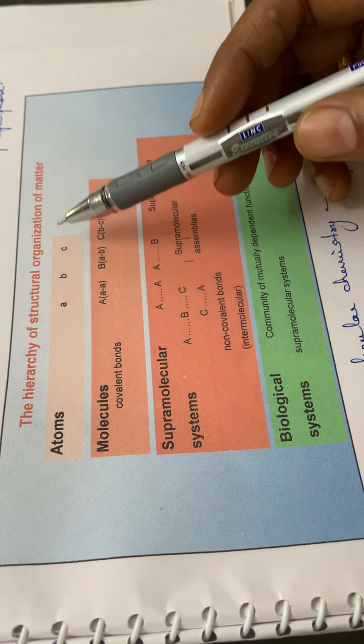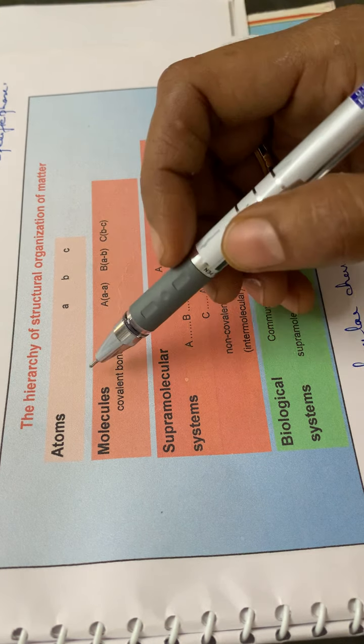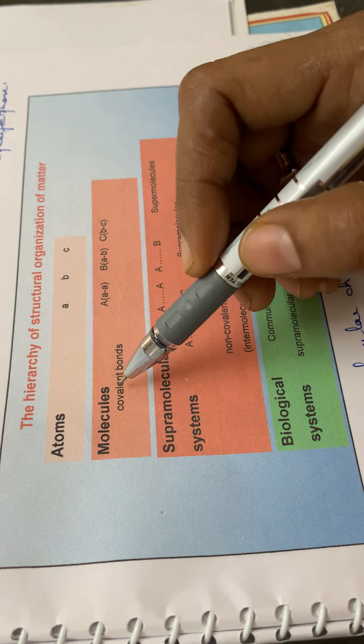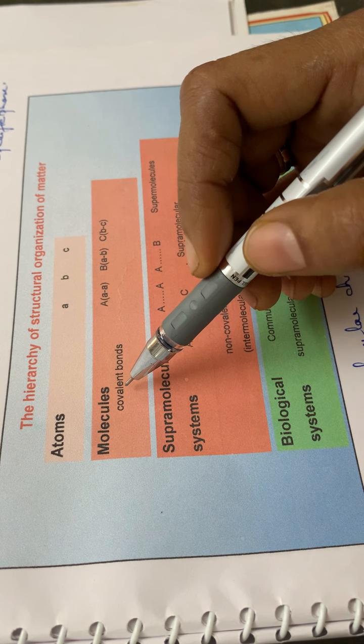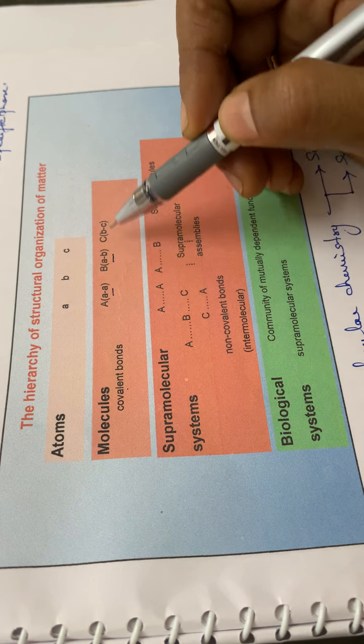Here is the hierarchy of the structural organization of matter. First, atoms exist as A, B and C. When these atoms combine together through covalent bonds, they form molecules, becoming AA, AB or BC.